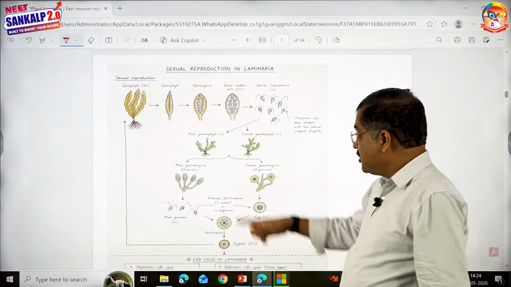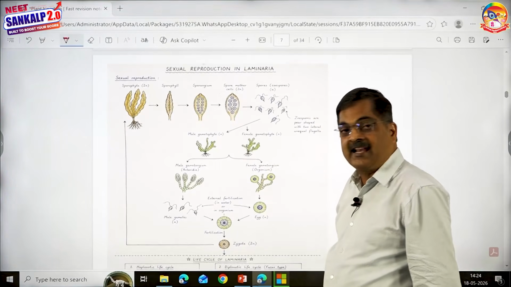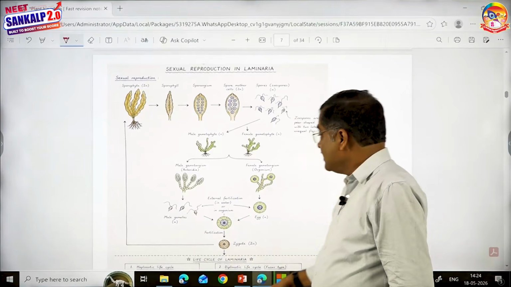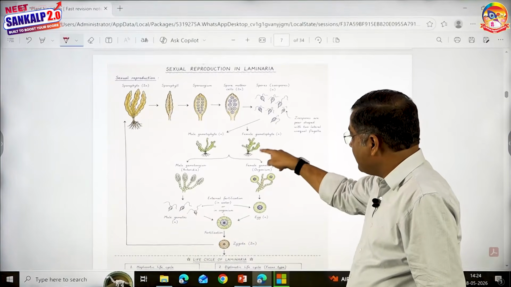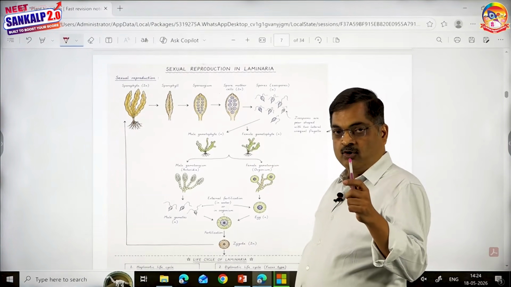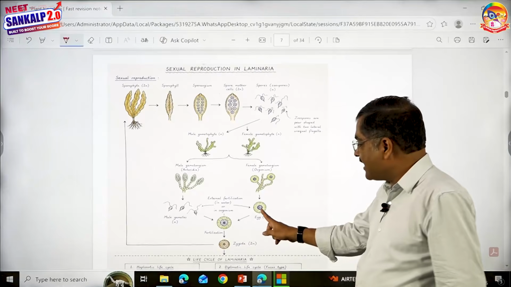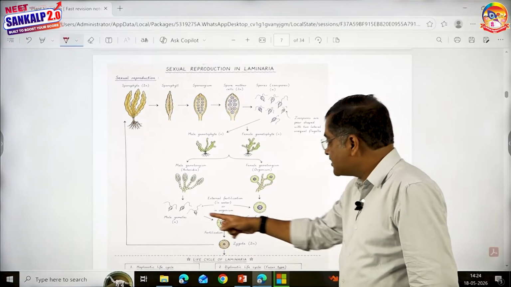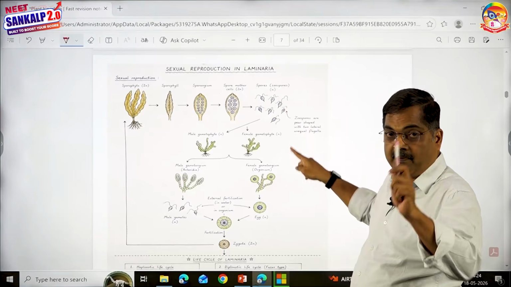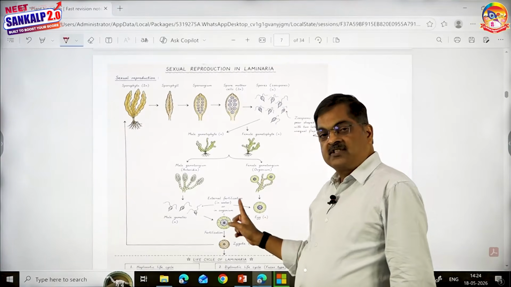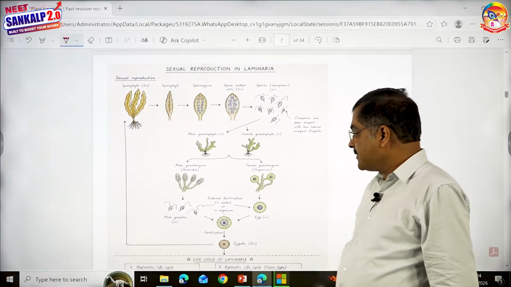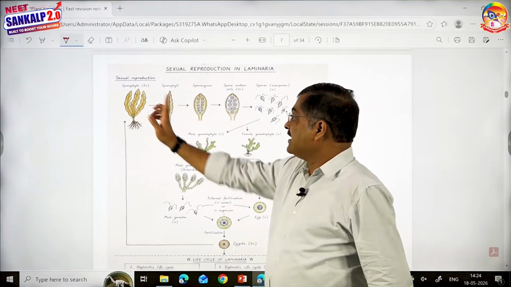What should the gametophyte produce? Male gametophyte produces male gametangium. You can even say antheridium, which produces male gametes. Female gametophyte will have the female gametangium. Don't say archegonium, say oogonium. Inside that you see the egg. Both sperms, which are again biflagellated and pear-shaped, just like the spores. This is a very popular question. Both sperm and egg get liberated. External fertilization. Zygote is formed. No embryo. This zygote again develops into sporophyte.